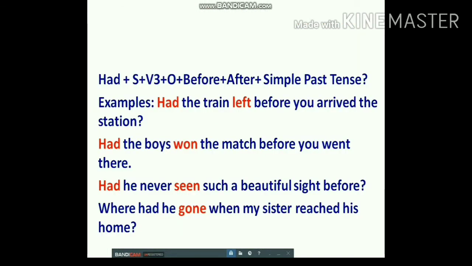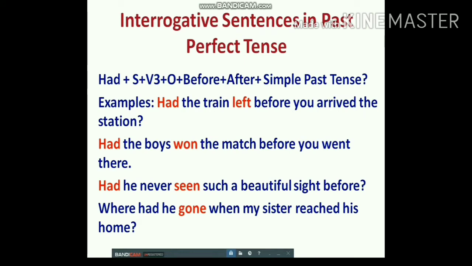Now you can see one structure, had is before the subject. So this structure is for interrogative sentences in past perfect tense. Had, subject, past participle, object, before or after, and then simple past tense. The structure of simple past tense, as you know, is subject, past form meaning V2, and then object. So how do past perfect and simple past come together?